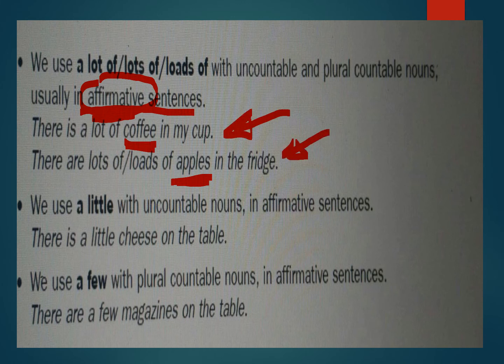If you negate these two sentences, which words will you choose? There is a lot of coffee in my cup. I want you to start it with there is. Make it negative. I want you to start with there isn't. So there isn't what coffee? Yes, much coffee. There isn't much coffee in my cup. And the second one, there are lots of or loads of apples. I want you to start it with there aren't many. Yes, very good. Many apples in my fridge.